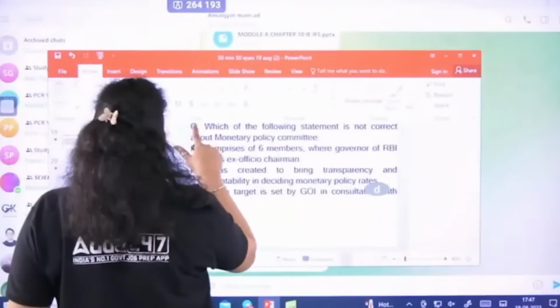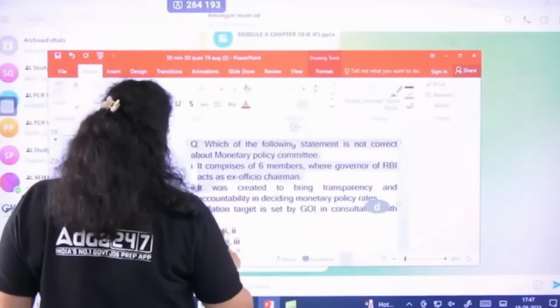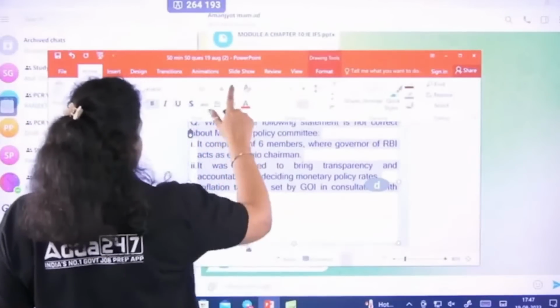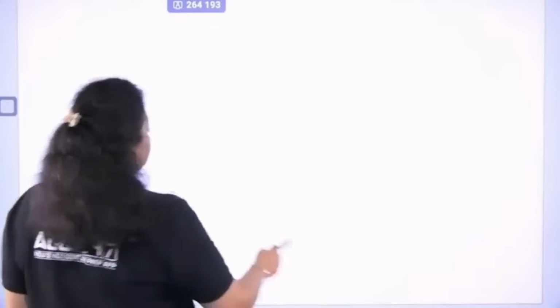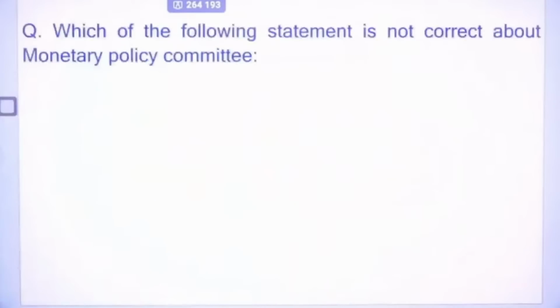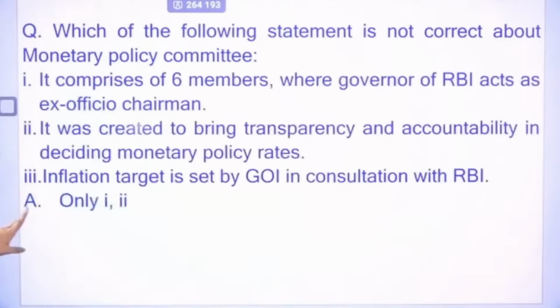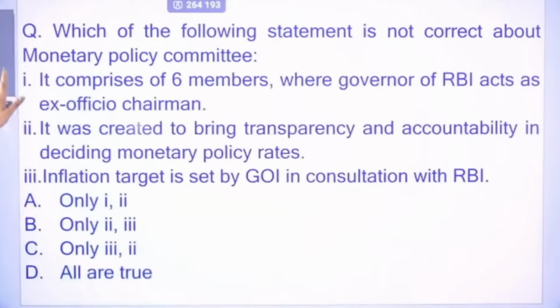Next, which of the following statements is not correct about the Monetary Policy Committee? So what is monetary policy? If we talk about monetary policy, first of all it is formulated by Reserve Bank of India. Reserve Bank of India is the central bank of our country, and monetary policy is formulated by RBI. Now, the Monetary Policy Committee was introduced by the central government in the year 2016 for the first time. So, there are 3 statements in front of you about the Monetary Policy Committee. Out of these, you have to tell which particular statement is wrong.